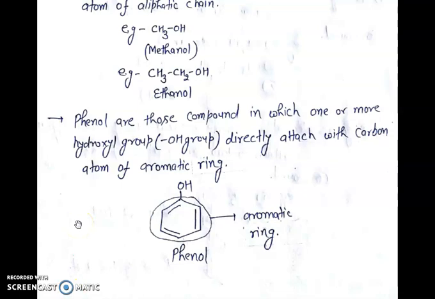Phenols are those compounds in which one or more hydroxyl groups, that is OH groups, are directly attached with a carbon atom of an aromatic ring. For example, phenol. In phenol, the OH group is directly attached with a carbon atom of the aromatic ring, that is the benzene ring.